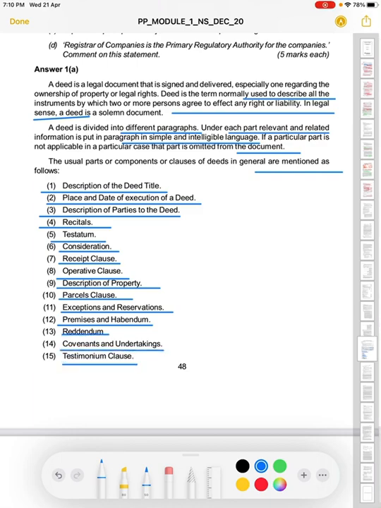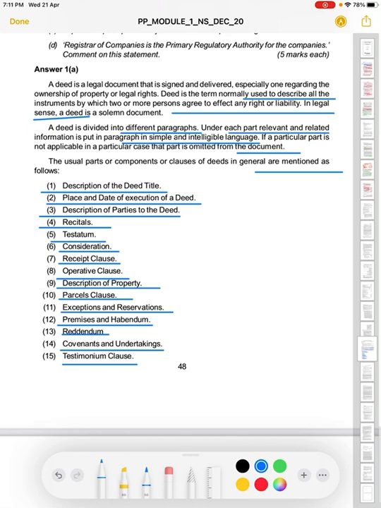These are all the parts of the deed that we need to consider while drafting a deed.